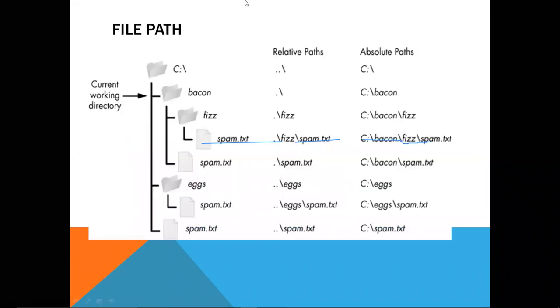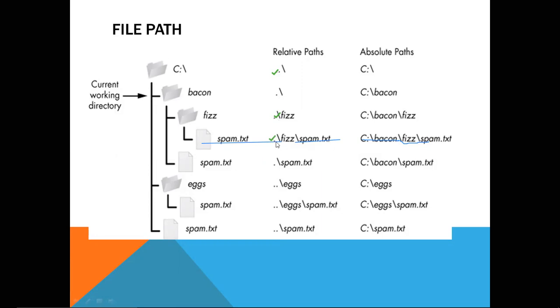So here relative path examples are given. Please pay your attention here. See, in this case only slash is written, it means that we are inside a folder. This is one example of relative path. See, in this case you can see fizz, slash fizz means there is one more folder, fizz, inside the current directory, the directory where we are working. Now inside this folder there is a file spam.txt.